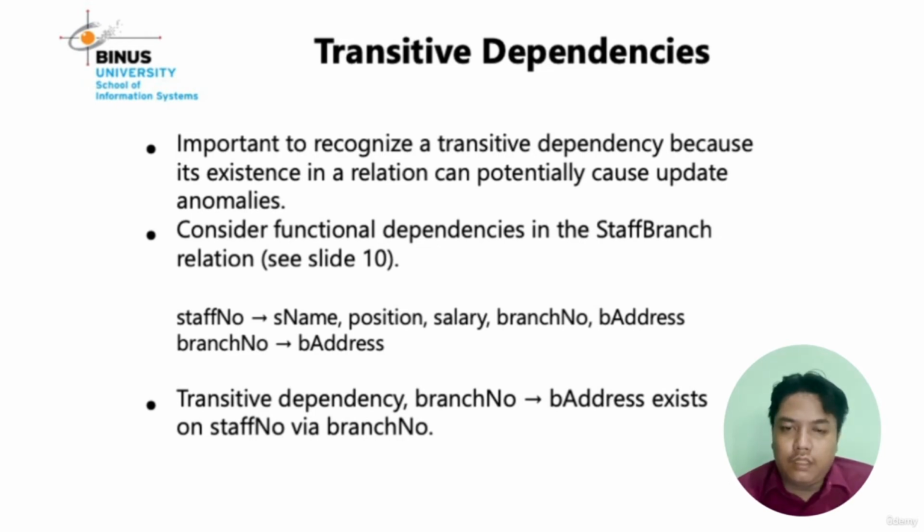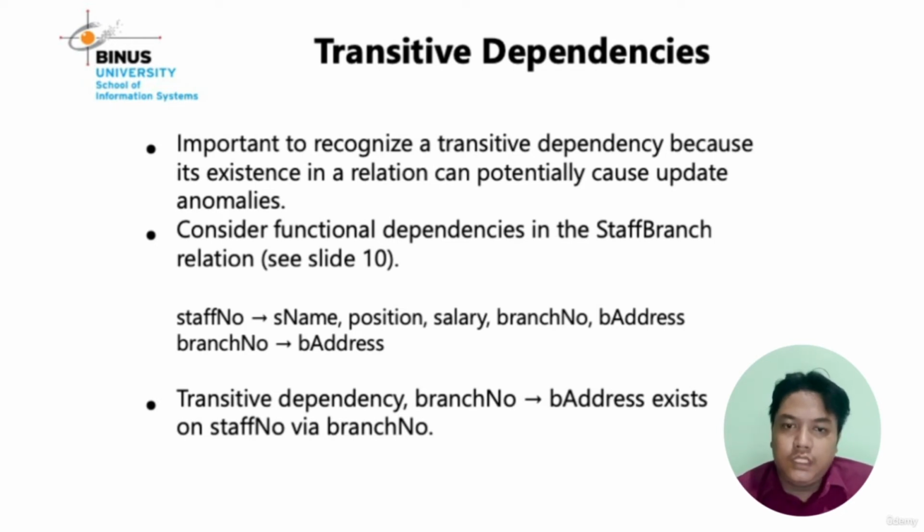We can say that branch number determines branch address. The transitive dependency says that branch number determines branch address, which exists on staff number via branch number.